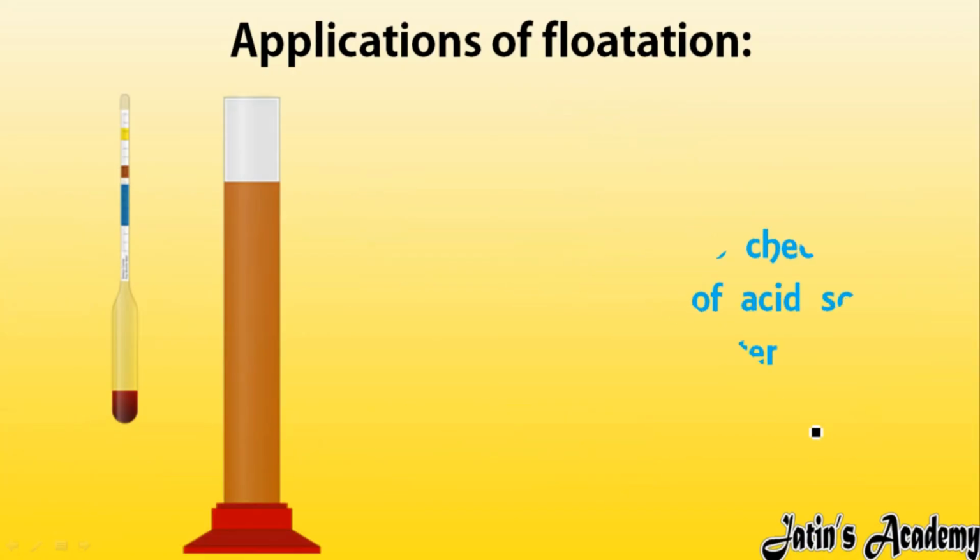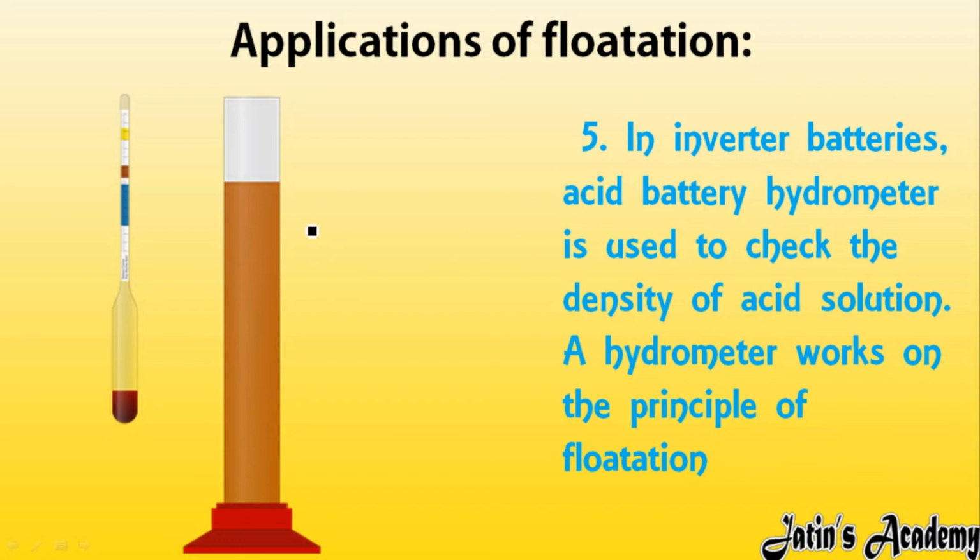Next application of flotation we are having in inverter batteries. Maybe you have seen these kinds of inverter batteries in your house. In these inverter batteries, an acid battery hydrometer is used. Why an acid battery hydrometer? This kind of hydrometer is used in order to check the density of the acid solution, that is, how dense the acid solution is. In order to check that, we are using an instrument called a hydrometer. A hydrometer also works on the principle of flotation. It can sink when it has more density as compared to the liquid, and it is going to float when it has less density as compared to the liquid.